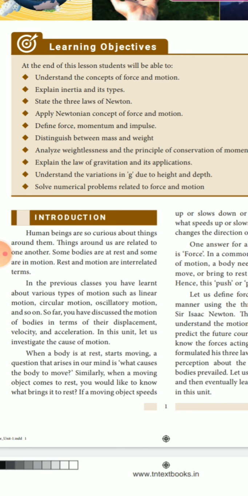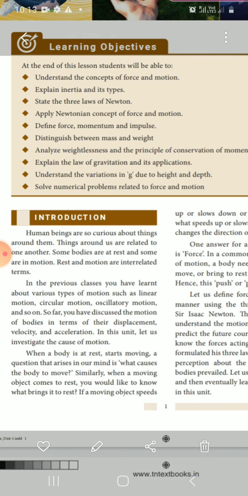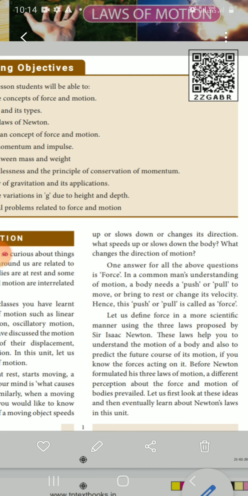In this unit we learn about causes of motion. When your body is at rest and starts moving, the question that arises in our mind is: what causes the body to move? Similarly, when a moving object comes to rest, you would like to know what brings it to rest. If a moving object speeds up or slows down or changes its direction, what speeds up or slows down the body? Then what changes the direction of motion? These are all questions, only one answer.